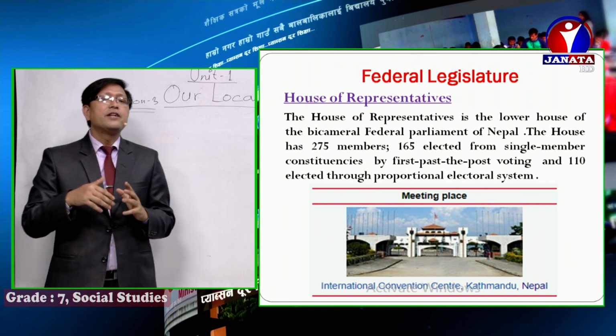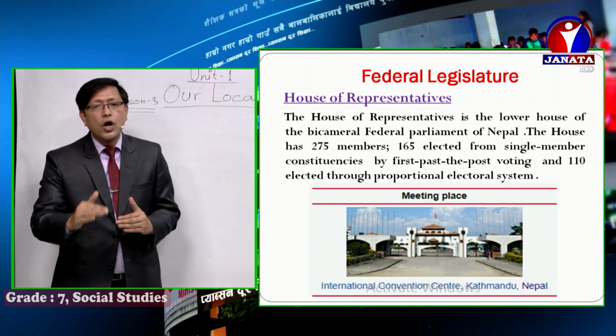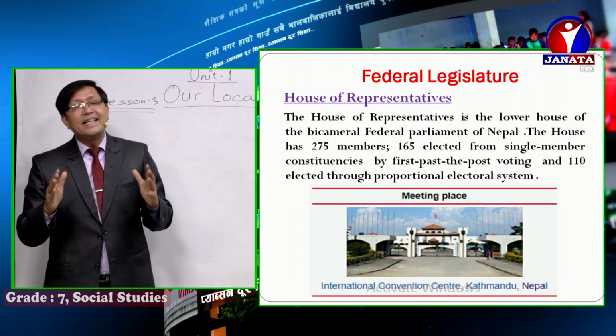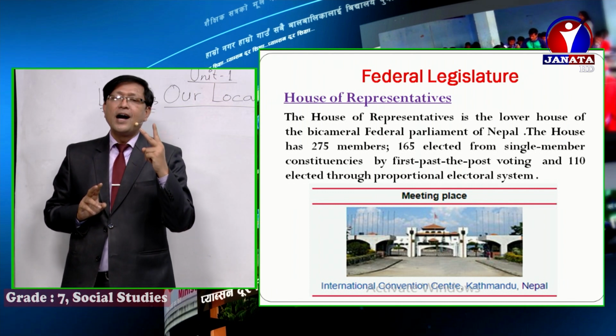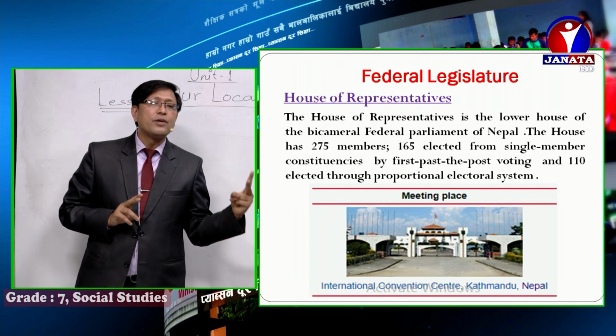So, boys and girls, let me tell you very clearly, the House of Representatives is the lower house of the federal legislature, clear, and it has 275 members, out of which 165 get elected through the first past the post electoral system,